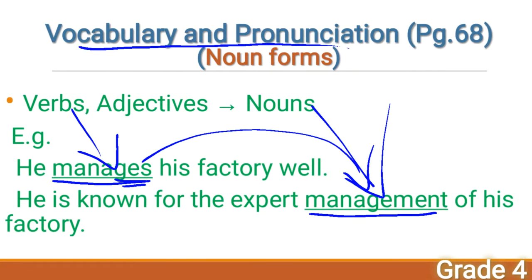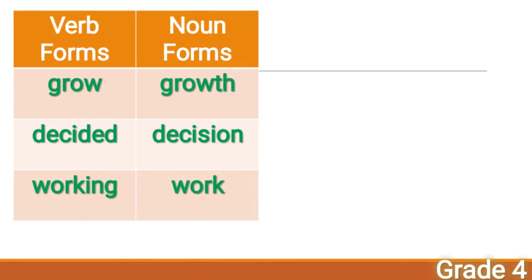Do you understand, children? Each verb has its noun form. Yes, every verb and every adjective has its noun form.